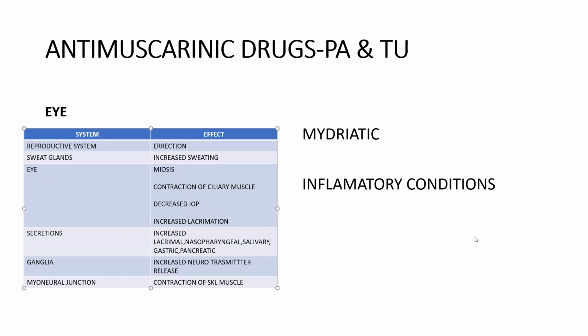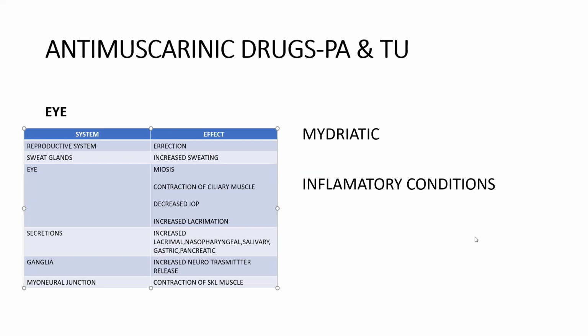It is used as a mydriatic, and it is used in many inflammatory conditions like acute uveitis, keratitis, iridocyclitis. So what is the purpose of mydriasis with antimuscarinic drugs? After doing mydriasis, it is useful for two things. Number one, for fundoscopy, and number two, it is useful to check the accuracy of the refractive errors.